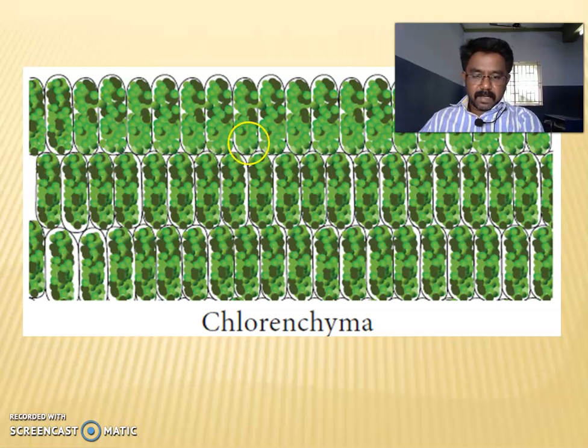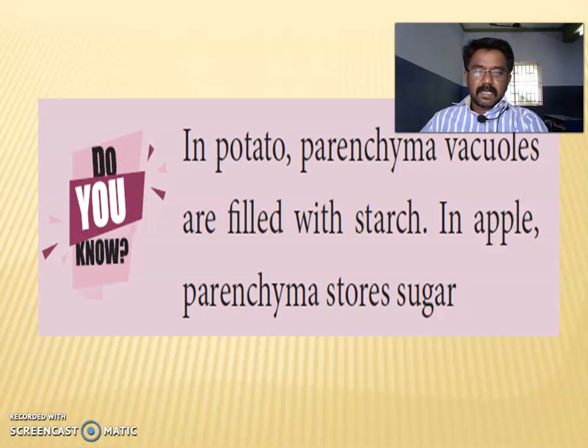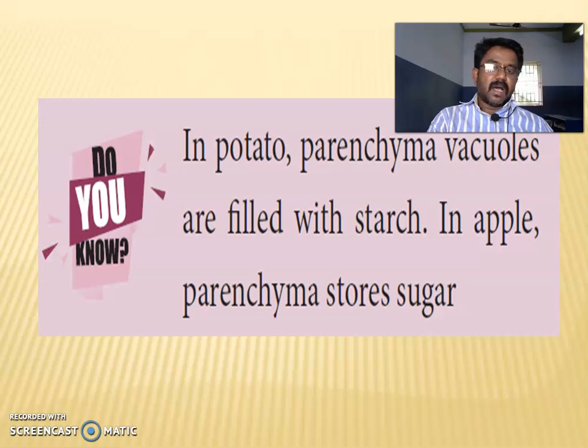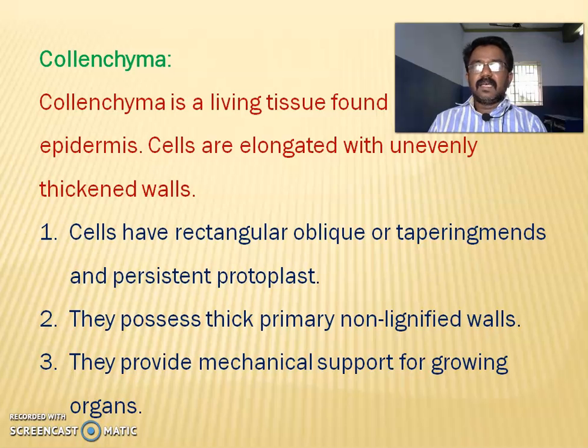The chlorenchyma cells contain chloroplasts. The chlorenchyma are responsible for the production of starch, photosynthesis. Do you know, in potato, parenchyma vacuoles are filled with starch. In apple, parenchyma stores sugar. Potato parenchyma stores starch. Apple parenchyma stores sugar. Next, we will discuss collenchyma.